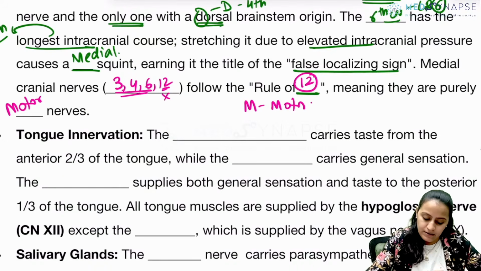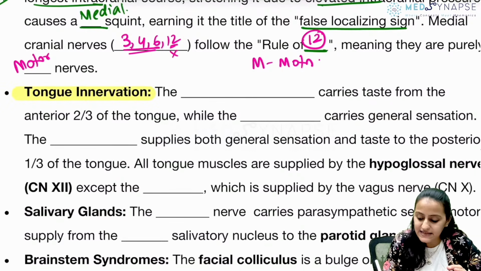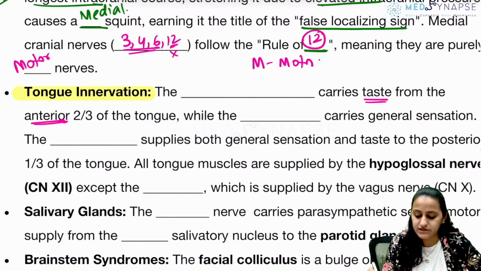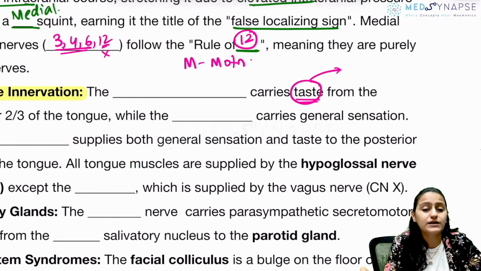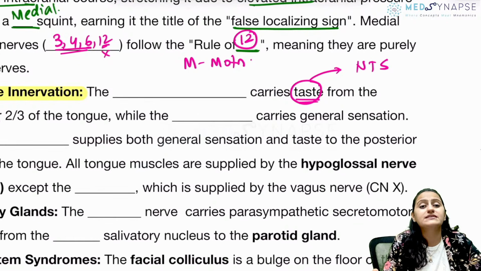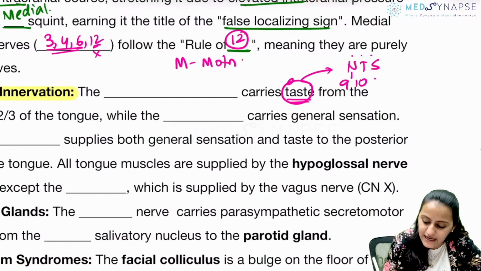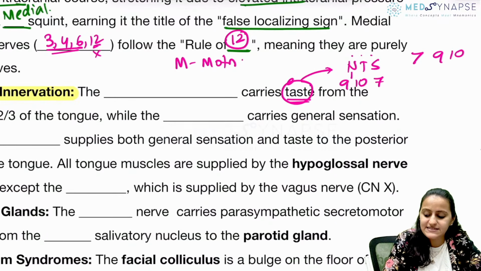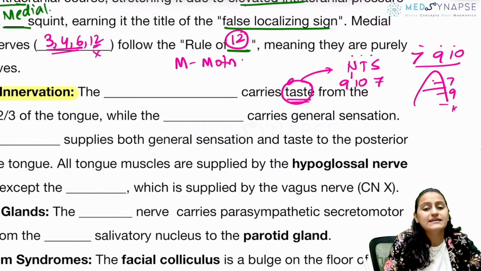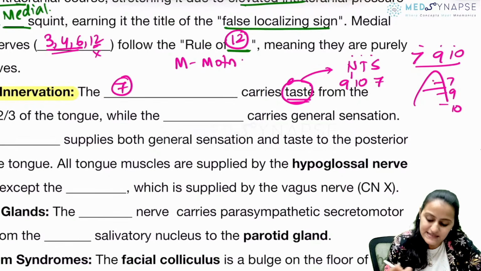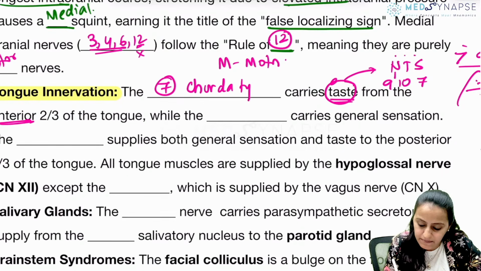Okay. Going to the next one, the tongue topic that we have discussed. Which nerve carries the taste sensation from the anterior two-thirds of the tongue? Remember, the gustatory pathway goes to what nucleus? It is nucleus tractus solitarius. NTS is what nerve? N for 9, T for 10, S for 7. So it is 7, 9, 10. And that is how you have the taste from the tongue also. So the taste is carried by the 7th nerve. Which branch of the 7th facial nerve? It is chorda tympani nerve.